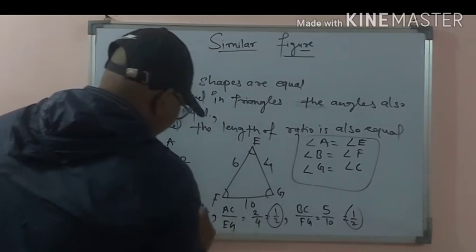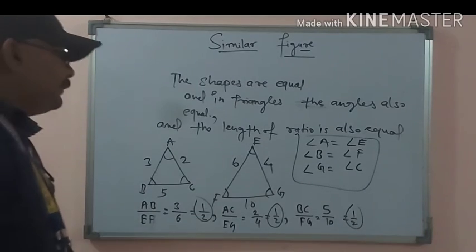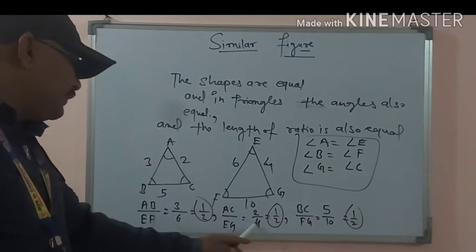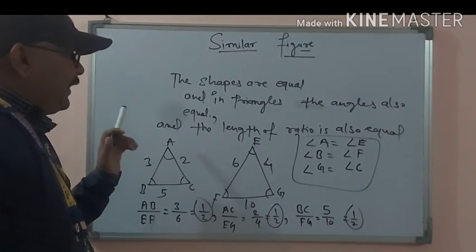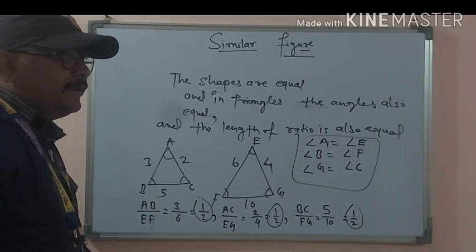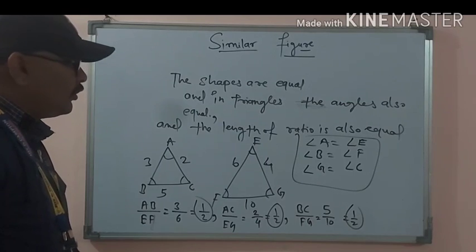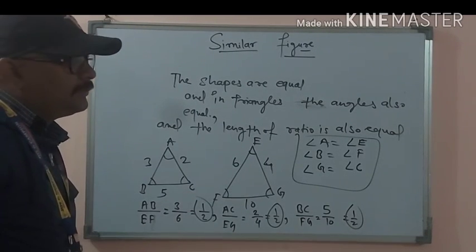That means the triangles are similar figures. Dear students, that is the difference between congruent figures and similar figures. Remember well what must be equal in congruence and what need not be, the requirement for equality, and for similar figures, the requirement is as shown. According to this we can say that the figures are similar.